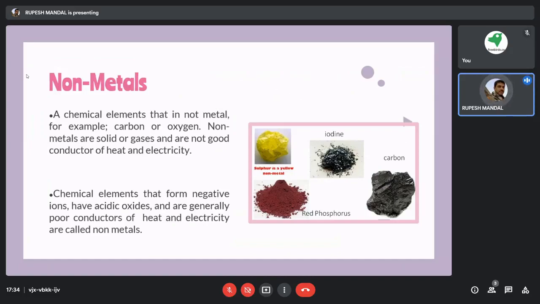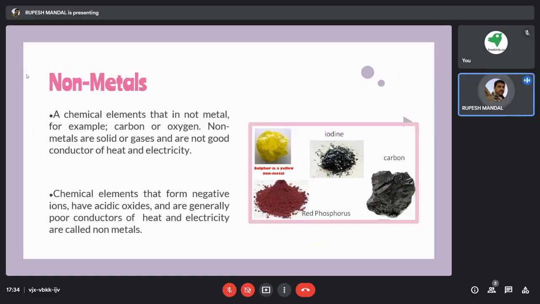Chemical elements that form negative ions, have acidic oxides and are generally poor conductors of heat and electricity are called non-metals.